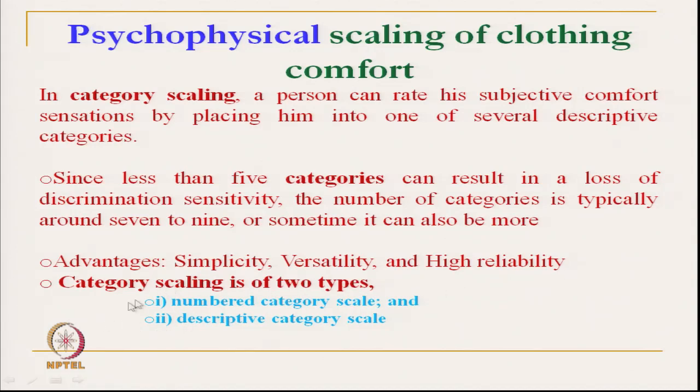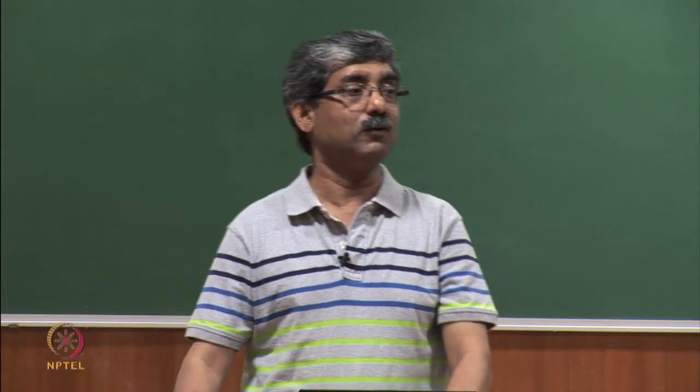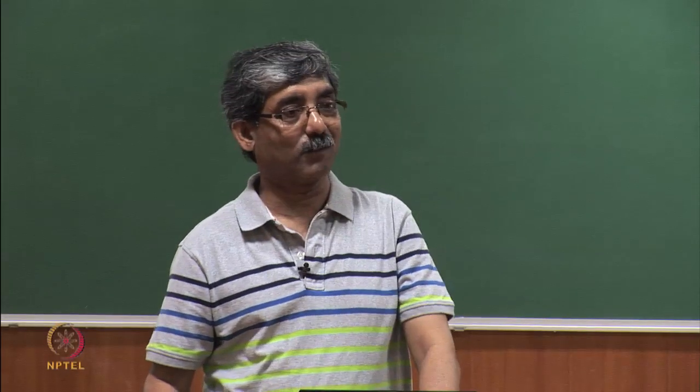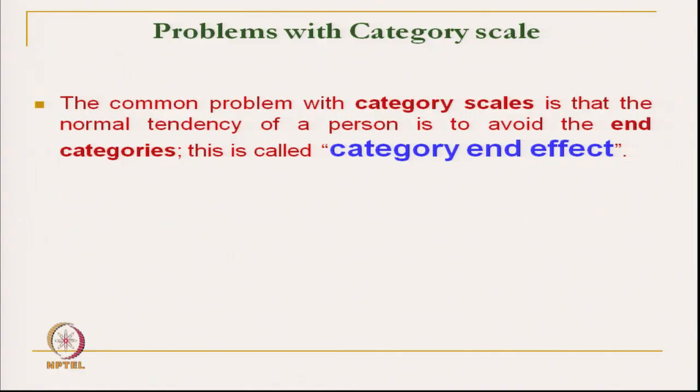These are of two types. One is the number category scale, like we used earlier in the rating scale, and the other is the descriptive category scale. Number 1, 2, 3, or descriptive. The main problem of the category scale is what is called the category end effect. Very interesting.